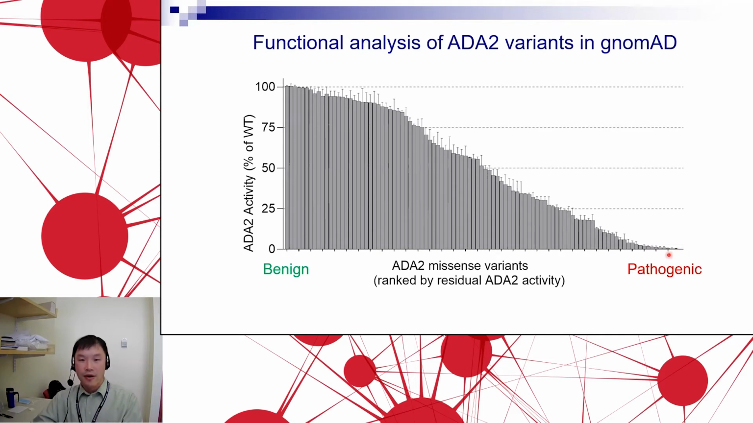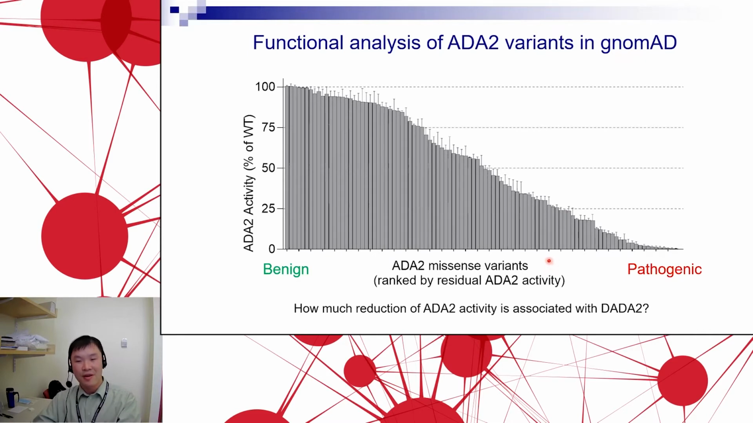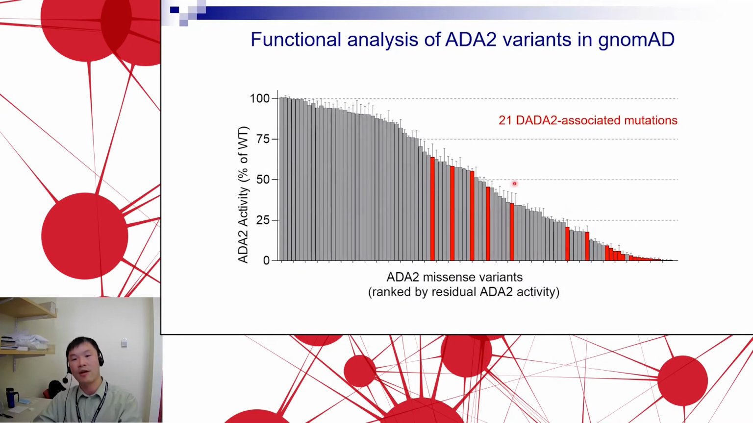Right. So this brings up an interesting question. How much reduction in ADA2 activity do we call it DADA2 associated? Do we call it truly disease associated in terms of its pathogenicity? So this question could be in part answered by looking for variants in this list that have previously been seen in DADA2 patients. So these are simply the top 100 most common ones, but some of these have been described in patients before. So of the list of 100, there are 21 variants that have been found in DADA2 patients previously. All of these are highlighted in the red bar.